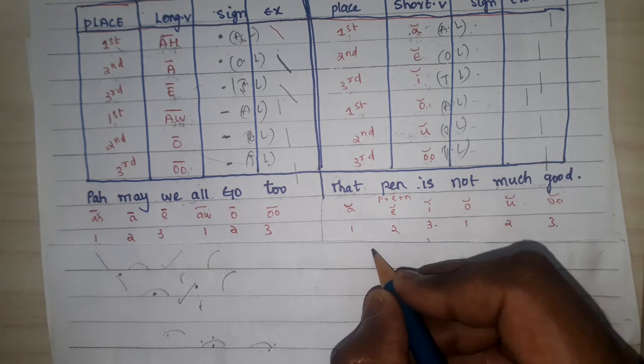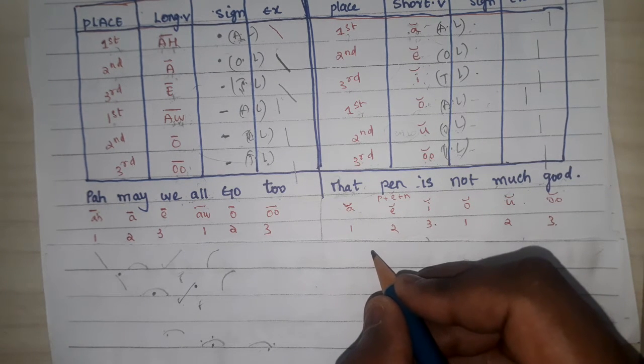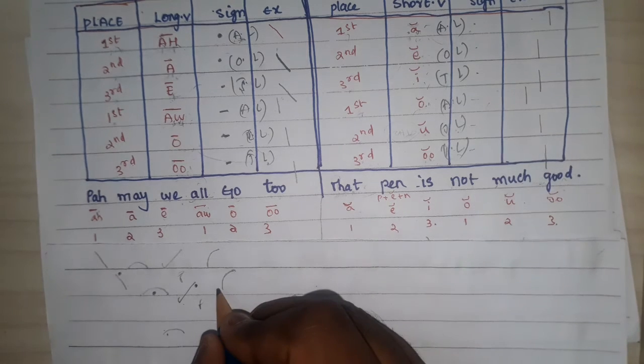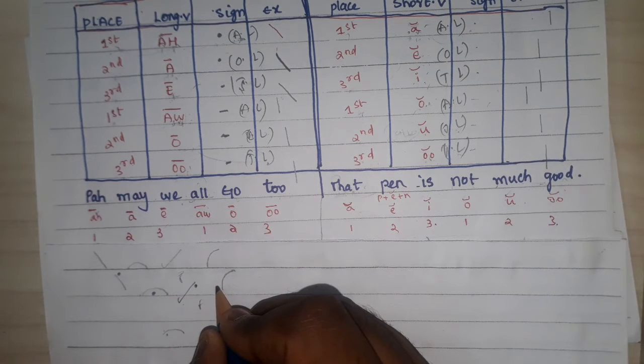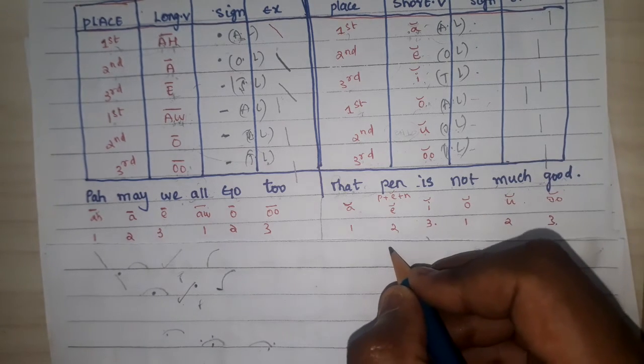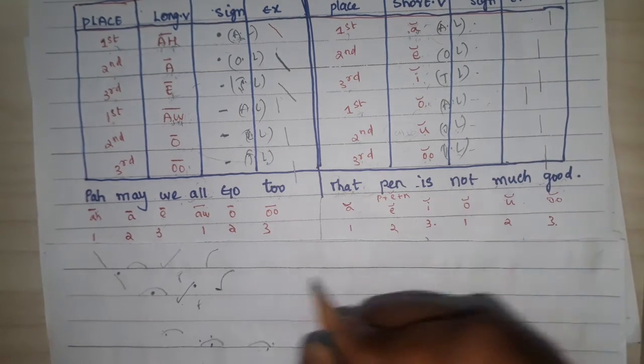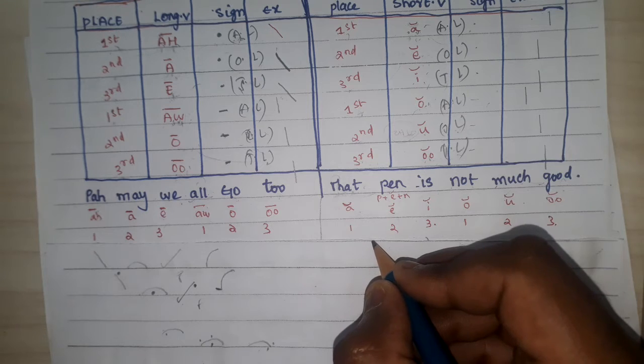Now see whether it is preceding or following. For L, is the vowel preceding or following? For L, the vowel is preceding. So here I need to write. It is a first place vowel, so L, it is the first point, no? Here I need to put the vowel. Dot or dash? Dash, because A is a dash vowel, isn't it? I am putting it here.